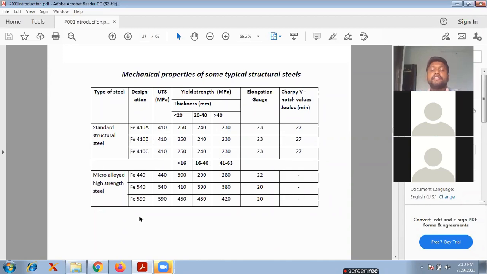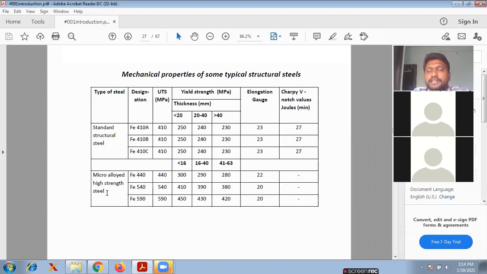And again, the micro alloyed high strength steels, we have different types of grades. Those are Fe440, 540, and also 590.